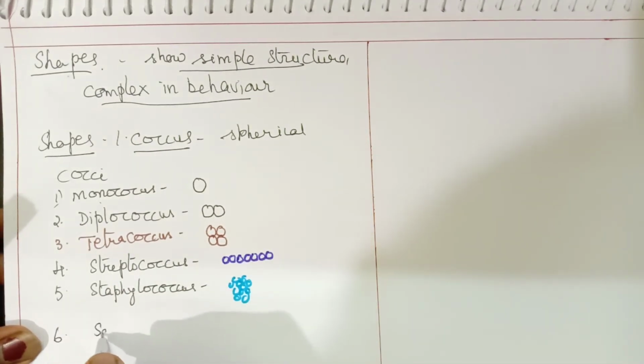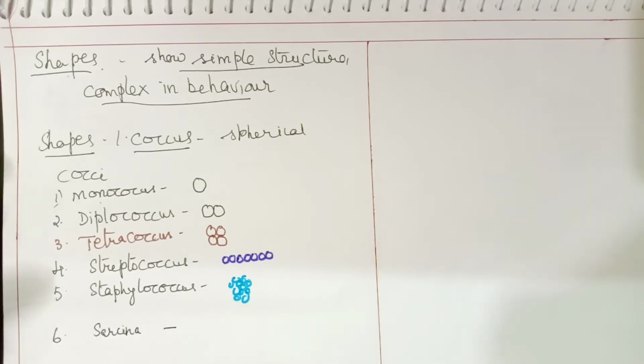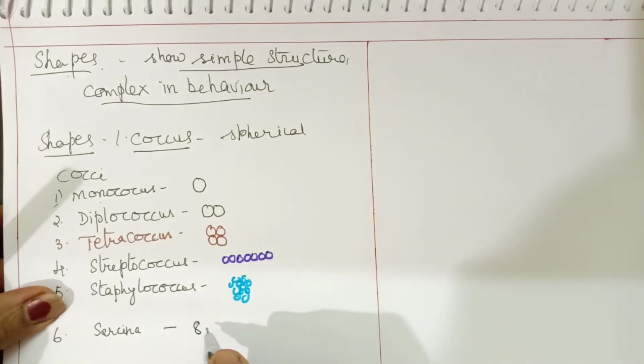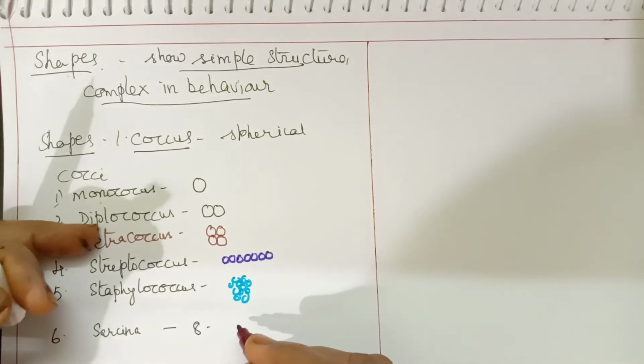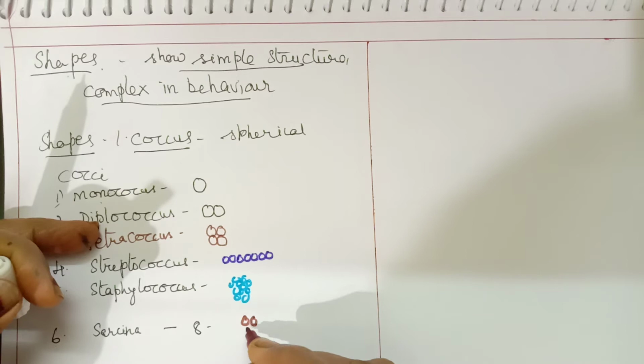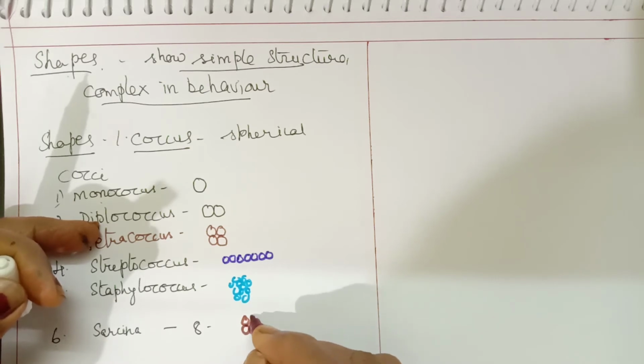And then after staphylococcus, the next type of coccus is called Sarcina. Sarcina is a group of 8 spherical bacteria arranged in a cube-like manner. Say for example, we show 4 like this, and the other 4 will be from behind.